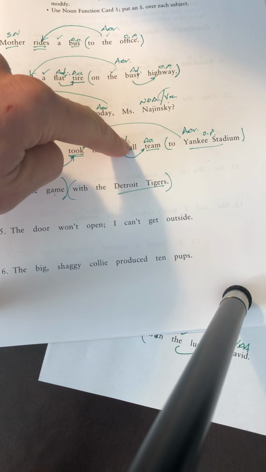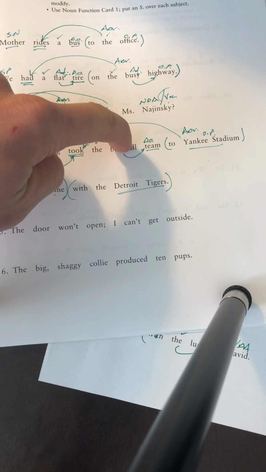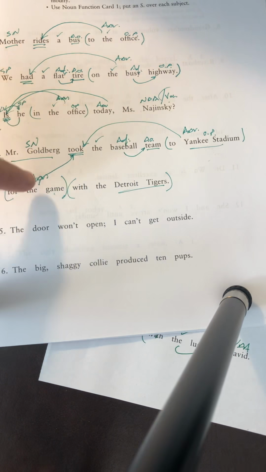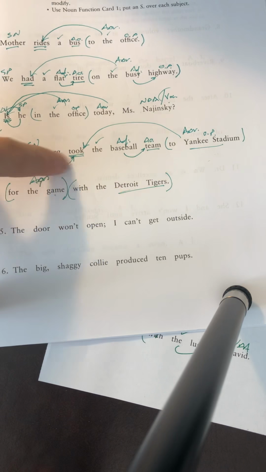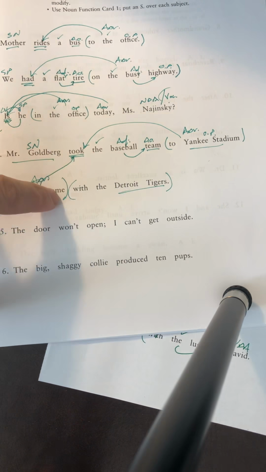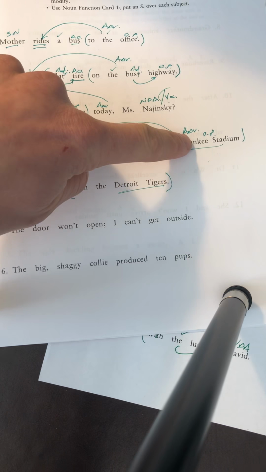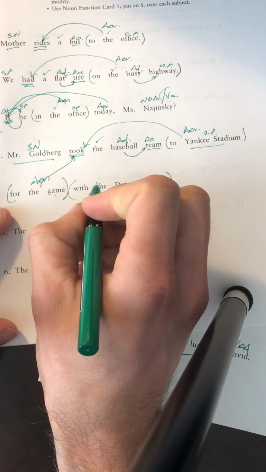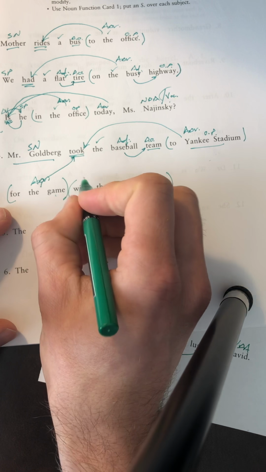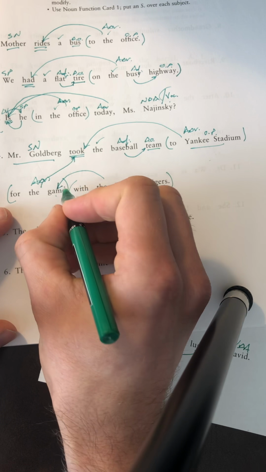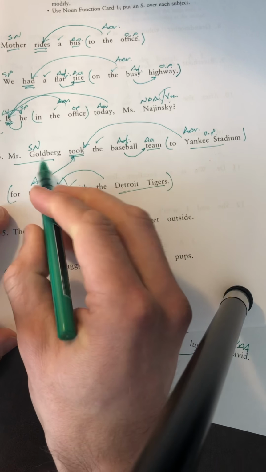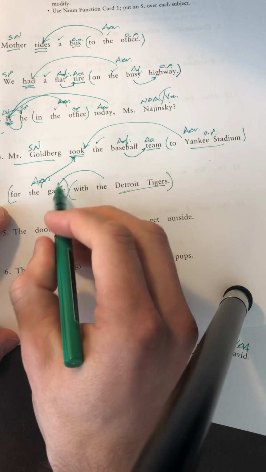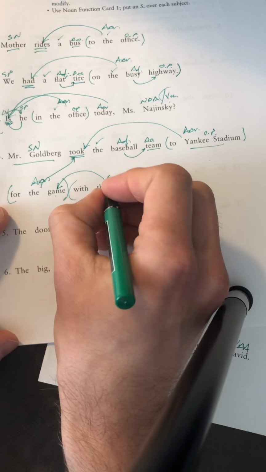It could actually mean that, but we all kind of know as native English speakers who could say this sentence or hear this sentence, it means actually that it is a game with the Detroit Tigers. The game is a Detroit Tigers game. The Detroit Tigers are the visiting team to Yankee Stadium to play against them, do you see? So, though it technically could go to "took" and "game," game is the one that really any native English speaker would think. He wasn't with the Detroit Tigers taking the baseball team. It's that he took the baseball team to the game with the Detroit Tigers where the Detroit Tigers are playing.